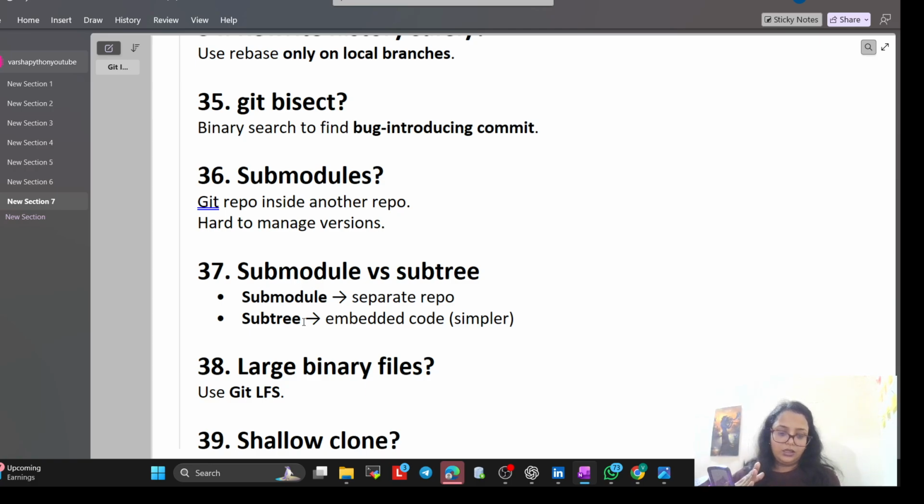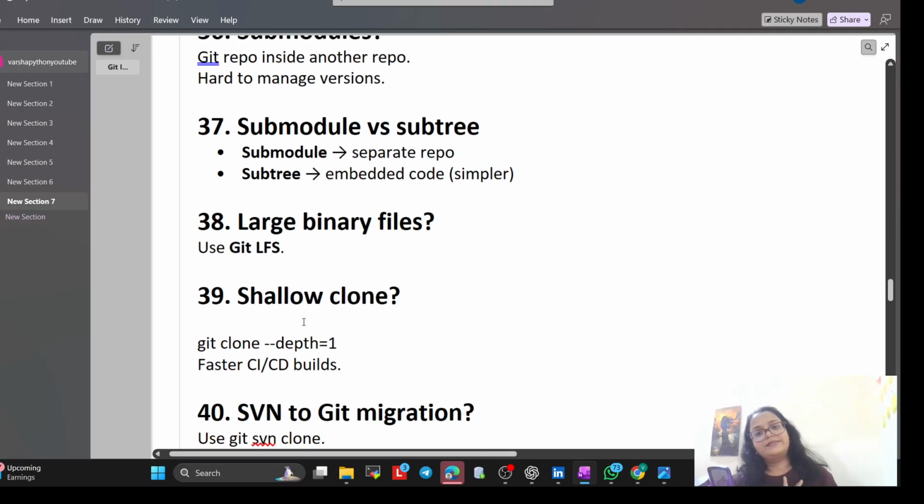Okay. Now, submodule I have explained. Subtree, instead of a link, we just copy the security library code directly into our project to make it easier to manage. That is subtree. Means tree, subtree. Submodule I explained, subtree I explained.